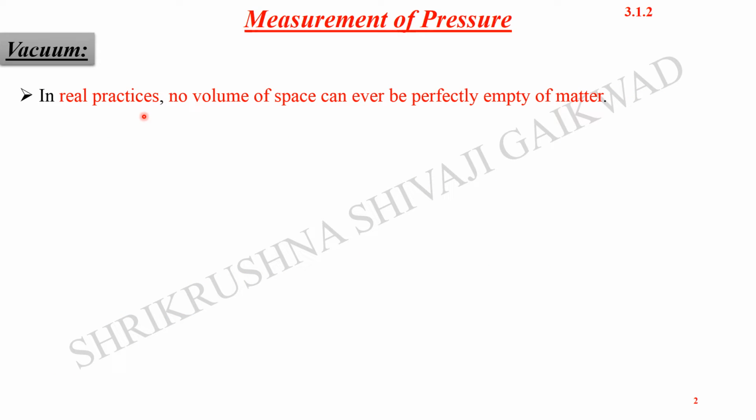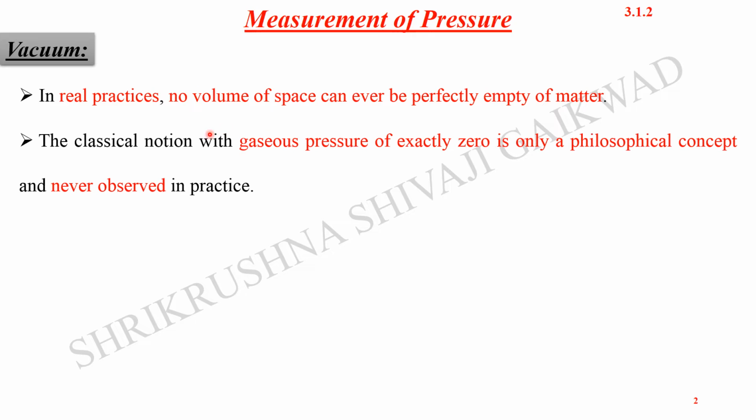In real practice, or in our day-to-day life experiences, no volume of space can ever be perfectly empty of matter. It is not possible to remove all of the gases or matter out of some specified space. That is the limitation of the experimental techniques.